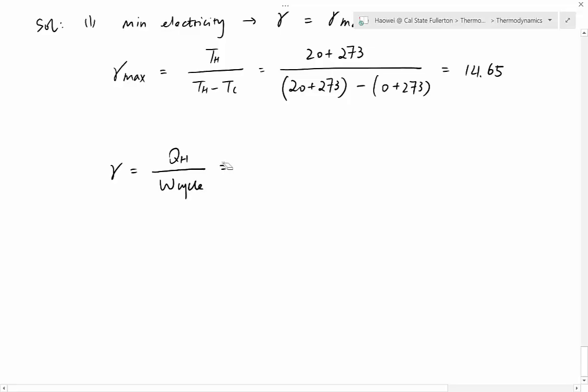Okay, let's take a look at this equation. Do we have QH? Yes, QH is given. Do we have a W cycle? No, we do not. We're actually looking for W cycle, the electricity consumption. Do we have gamma? Yes, because we know gamma is equal to gamma max, and we have gamma max. So from here, we can easily find electricity consumption, W cycle, and that is equal to QH over gamma max. Plug in the numbers.